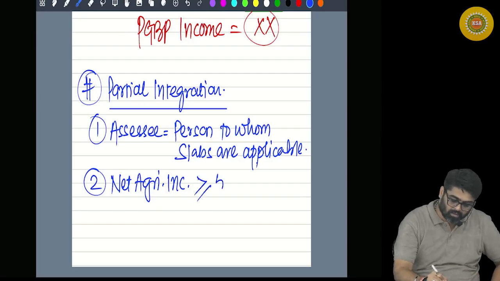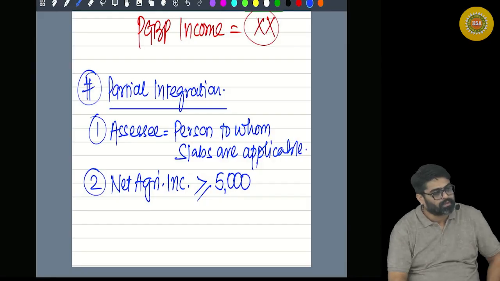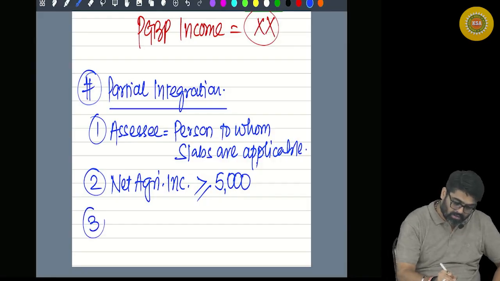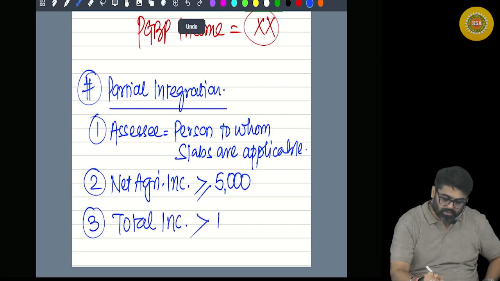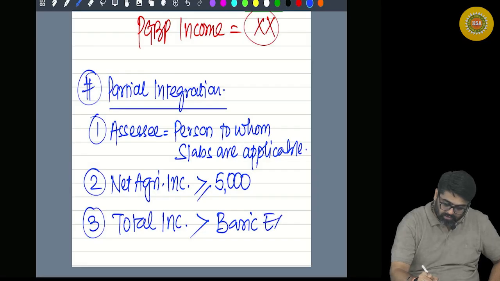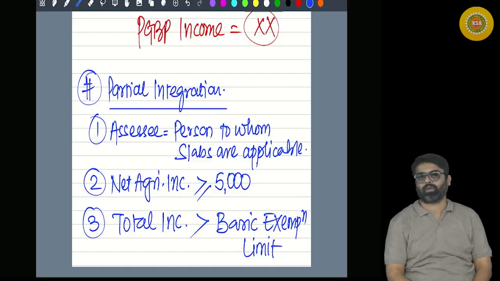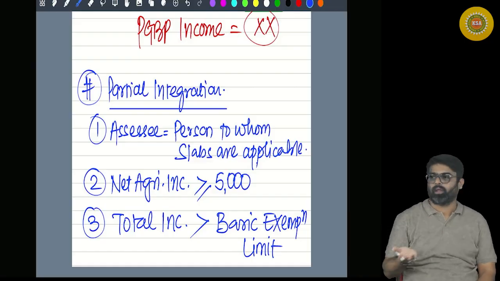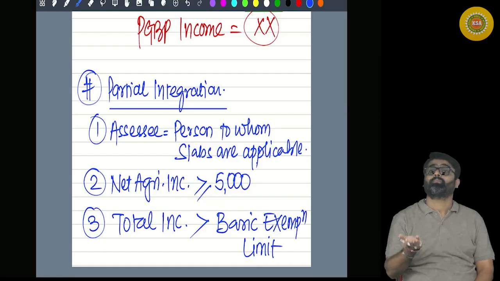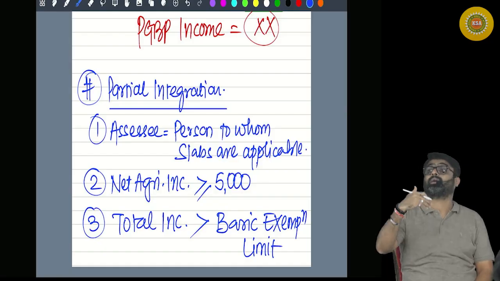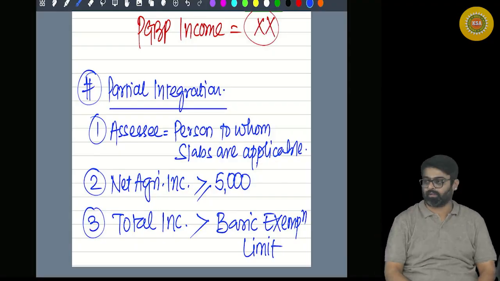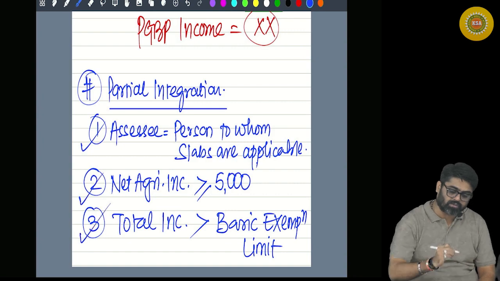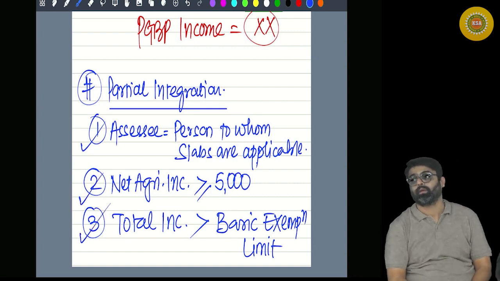Now this concept will be applicable to these assessees if their net agricultural income is greater than or equal to 5,000 rupees, and their total income is also greater than their basic exemption limit. If they are following 115BAC, then basic exemption limit is 3 lakh. If they are not following 115BAC, then it will be 2 lakh 50. If they are senior citizen, then it will be 3 lakh. If super senior citizen, then it is 5 lakhs. Yes or no?